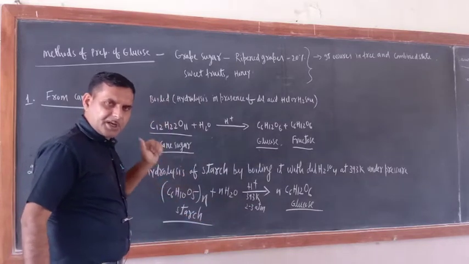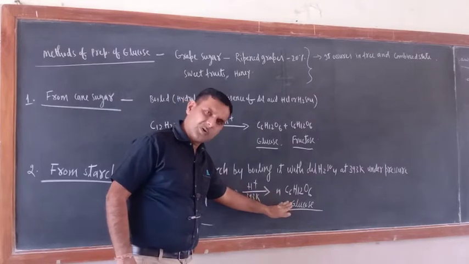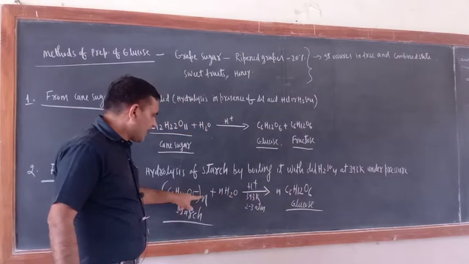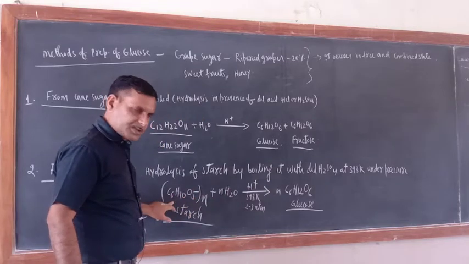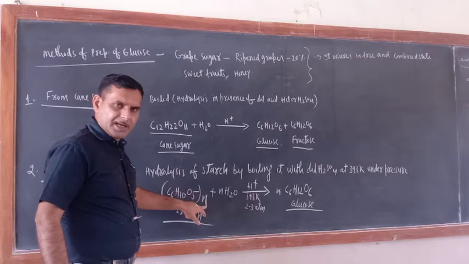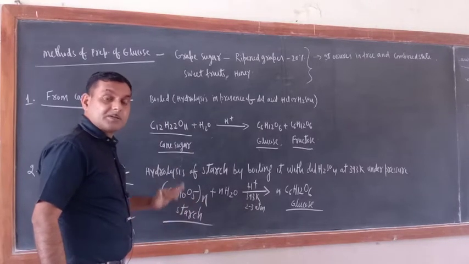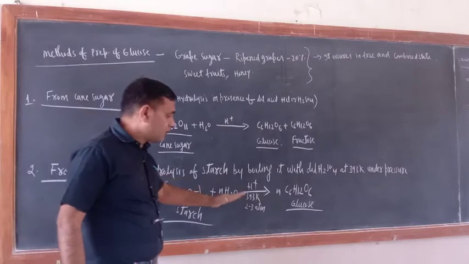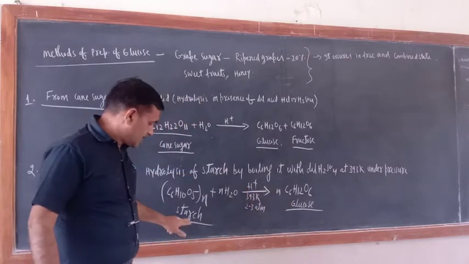It indicates that starch is made up of glucose only. That is why upon hydrolysis it gives glucose. What is the general formula of starch? (C6H10O5)n, and this is a polysaccharide. So a large number of glucose monosaccharide units are present in the structure of starch.